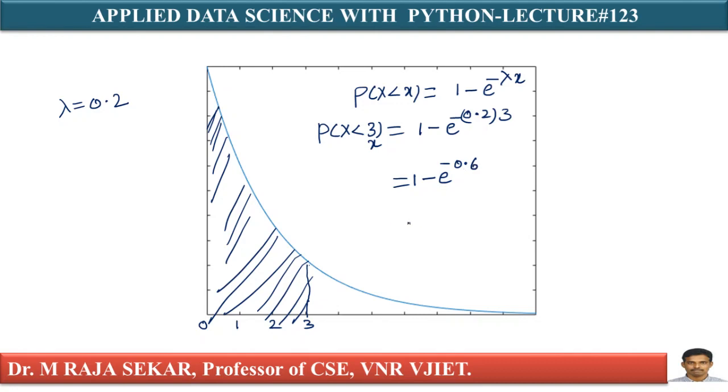If you calculate, you will get 0.4512. This is my probability for less than 3. I can say there is a 45.12% chance that the laptop will last less than 3 years. Otherwise, the probability that the laptop lasts less than 3 years is 0.4512.